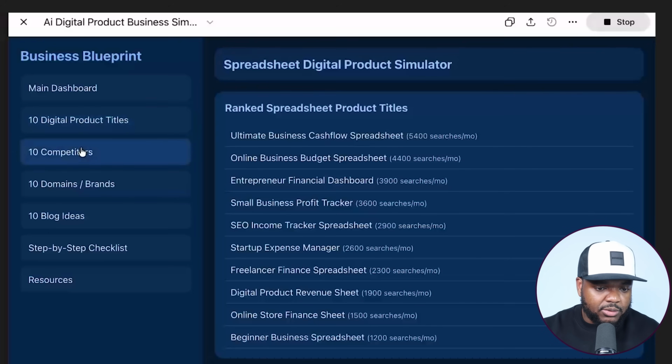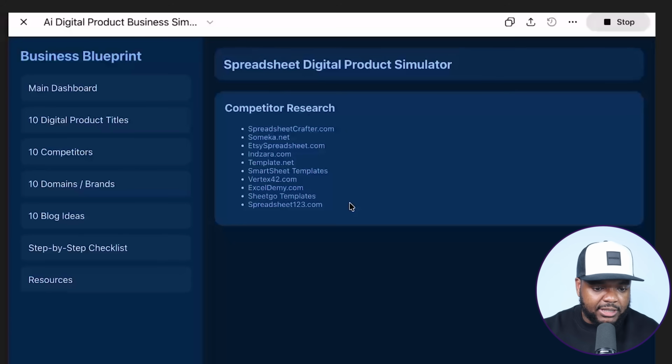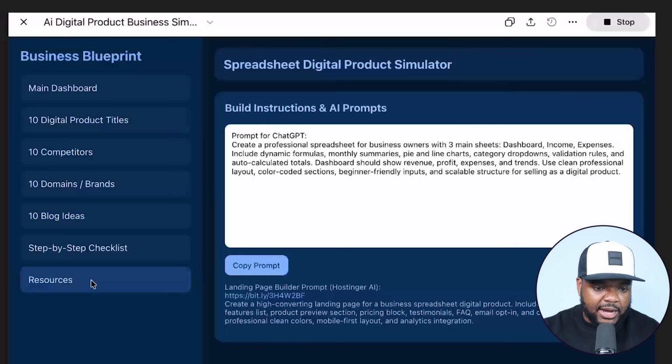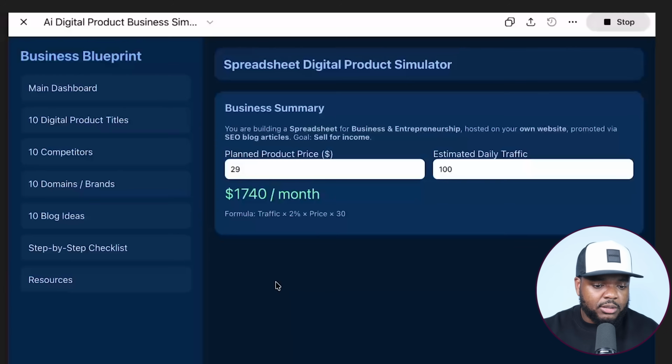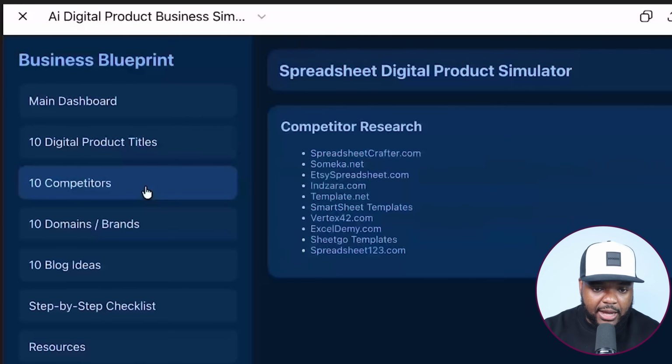So if I just click into all of these different things, it's going to give me all of the different types of digital products I can build. It's also going to give me a list of the different competitors within the space, the domain names that I can choose from, a step-by-step checklist, and the resources that I need when it comes to being able to build all of this. So yeah, with this first use case, I would say that the new model is a lot quicker than the last one, and it was able to come back with a lot of useful information that I'm now going to be able to use, especially when it comes to this competitor tab over here.